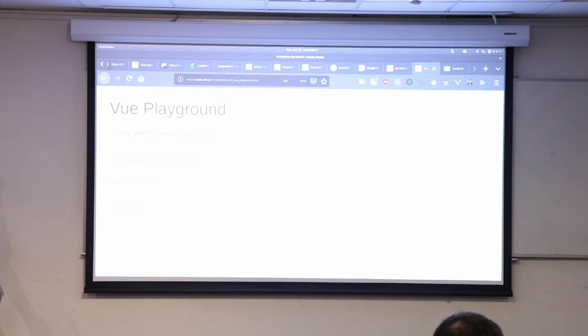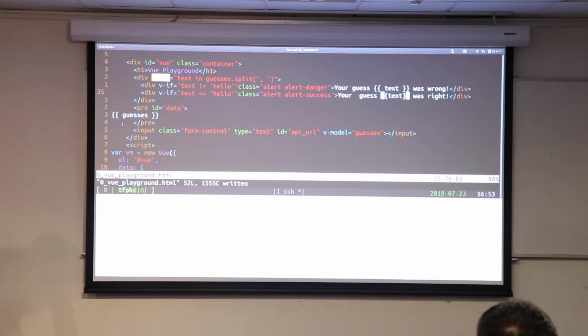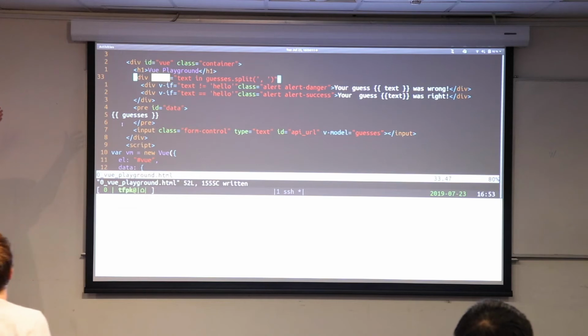Something else I might want to do, for instance, is have my guess that's, I don't know, let's say that I wanted to have a list of elements in an array that was returned to me by a server. I could v4 through that, go through the JSON object, and say, well, for each element, was my guess that was returned from the server right or wrong? Again, it's pretty simple. All we've got is this v4 element here, and it's just saying this v4, go through each thing in this list, and for each one of them, if the thing is not equal to hello, show it was wrong, and if the thing is equal to hello, then show it was right. Are there any questions about that?